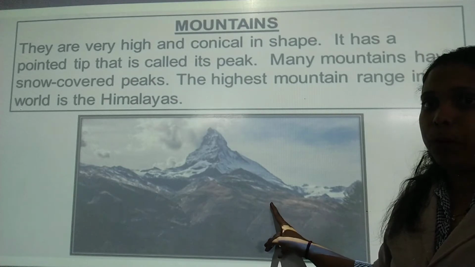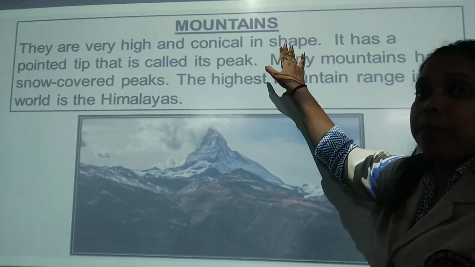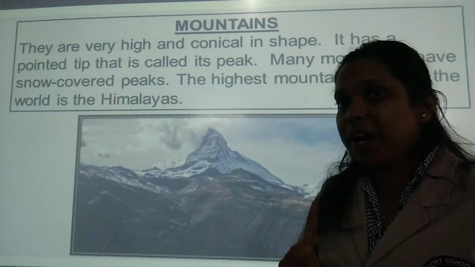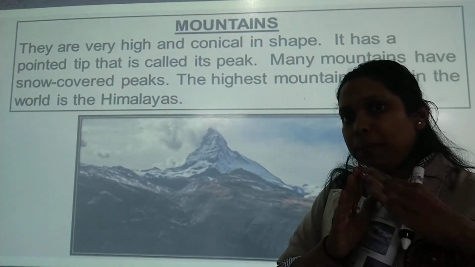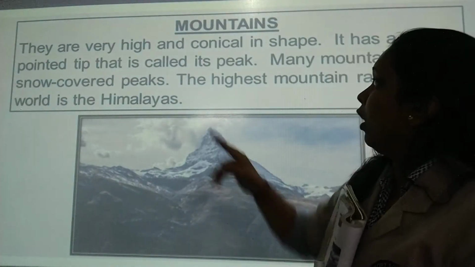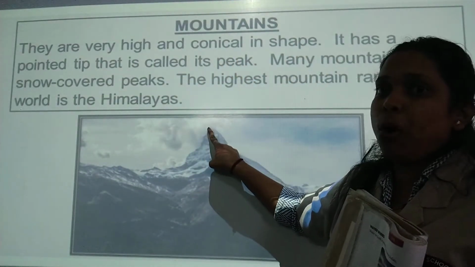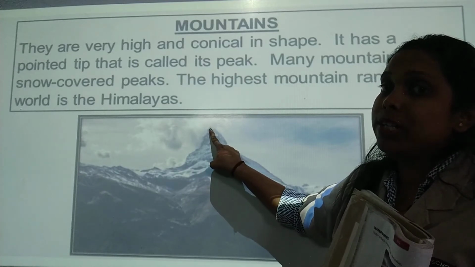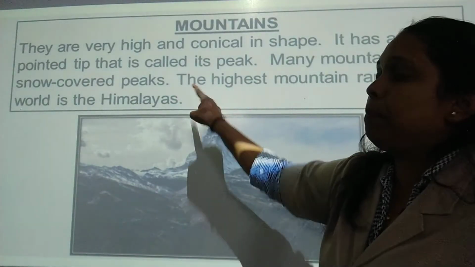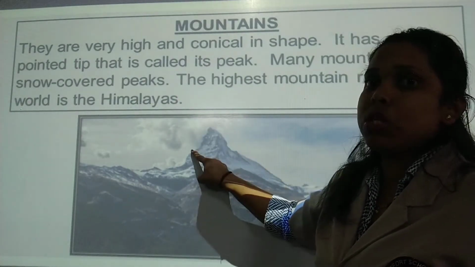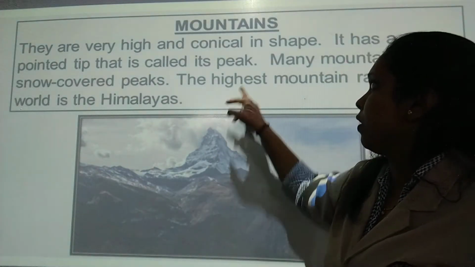Now next we have seen mountain. This is a picture of a mountain. Now they are very high and conical in shape. What is conical? Cone. We have studied cone shape in maths, na. Cone shape means from the top it will be like this. Okay. It has a pointed tip that is called peak. Pointed tip hoga upar, that is called its peak. Many mountains have snow-covered peaks. This peak will be snow covered. Snow hoga, bahut sare mountains, but not all, but many mountains.